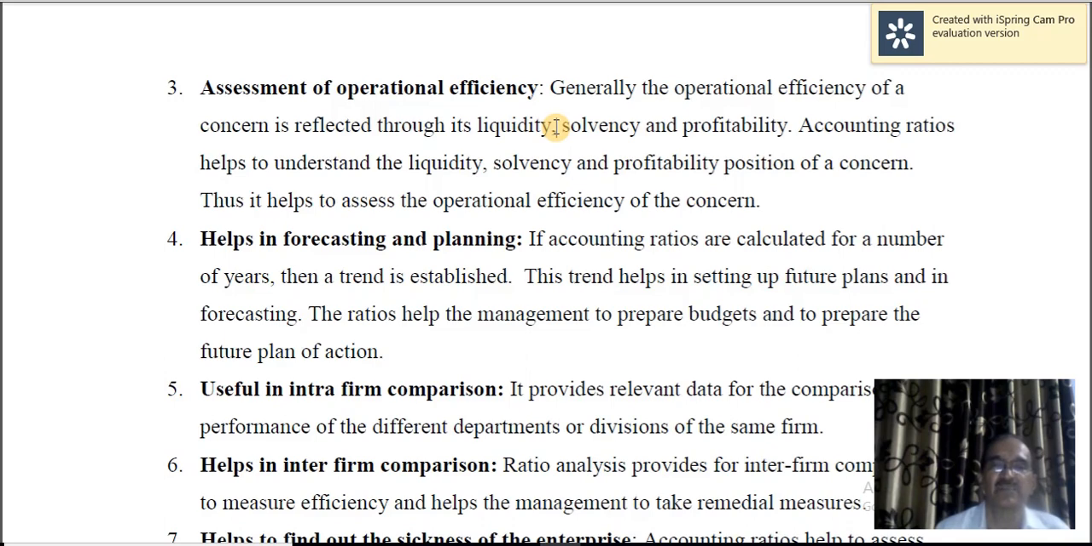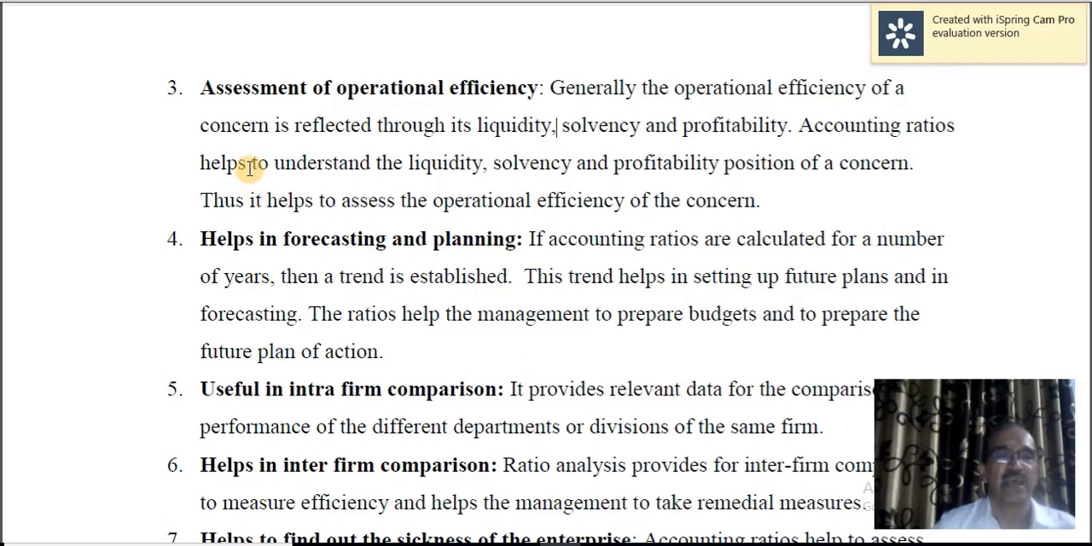Solvency, so whether the concern has got enough assets to pay off the liabilities. Profitability, whether the concern is making sufficient profit so that you can pay dividend to the shareholders, pay interest to the debenture holders, and you can repay the liabilities, etc. If a firm is continuously earning profits, definitely it is a positive symptom.